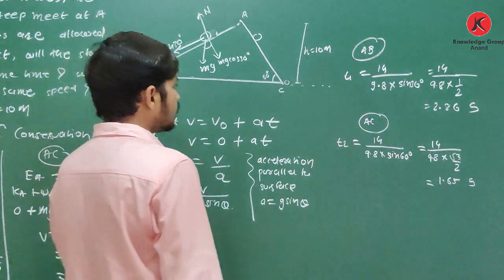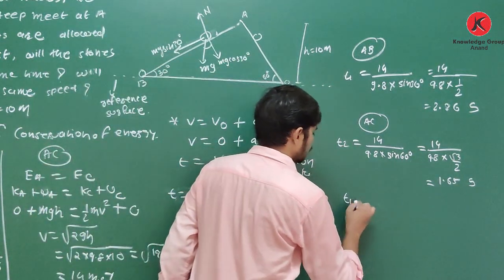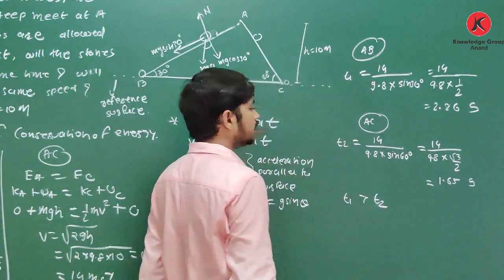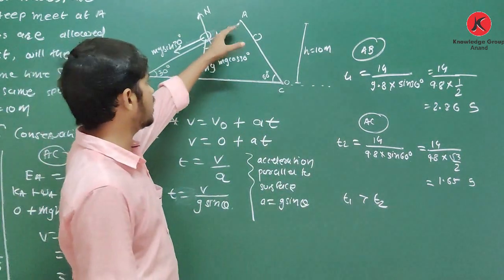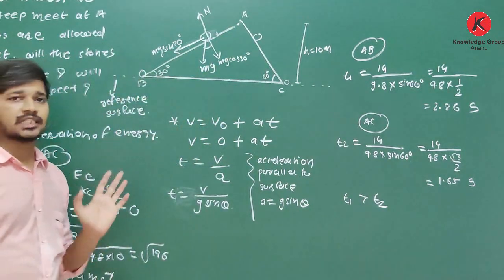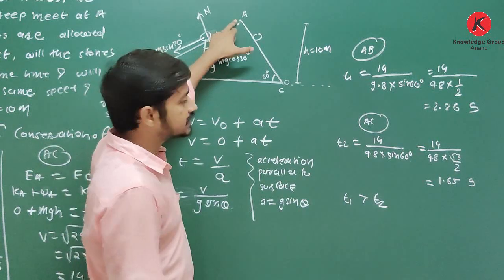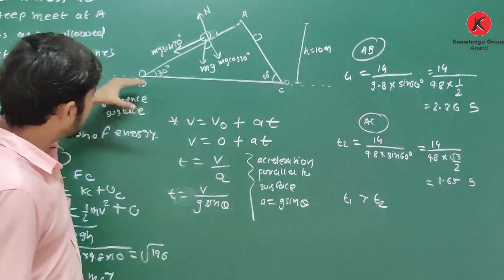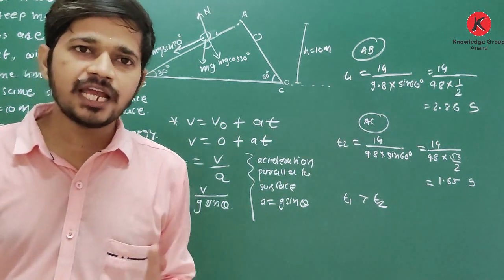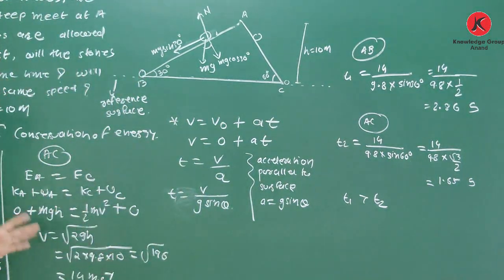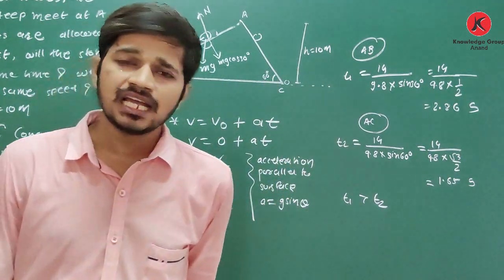So you have t1 and t2. From this you can say that t1 is greater than t2, which means the first object will take more time. As the initial height is the same and the final position of the two objects is on the ground, the speed at the bottom is the same, because it is the same level. So that speed is the same.